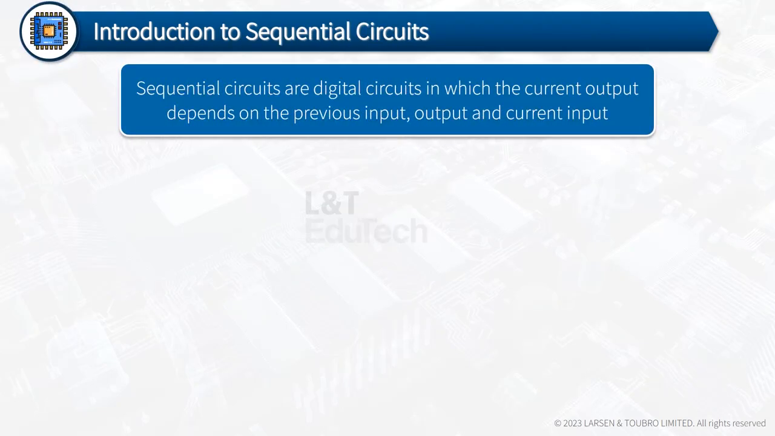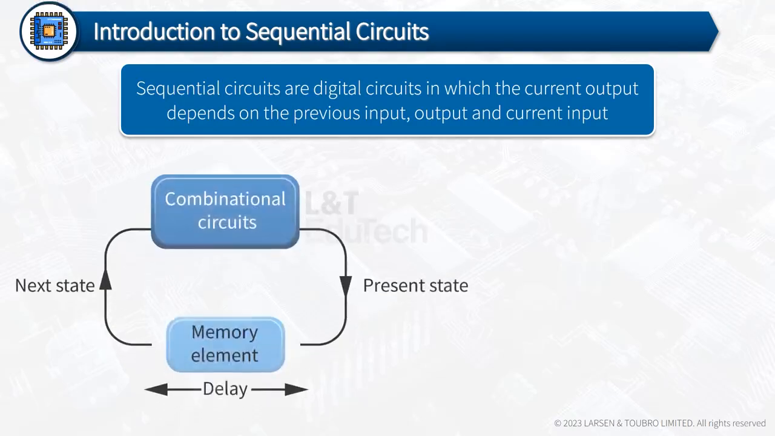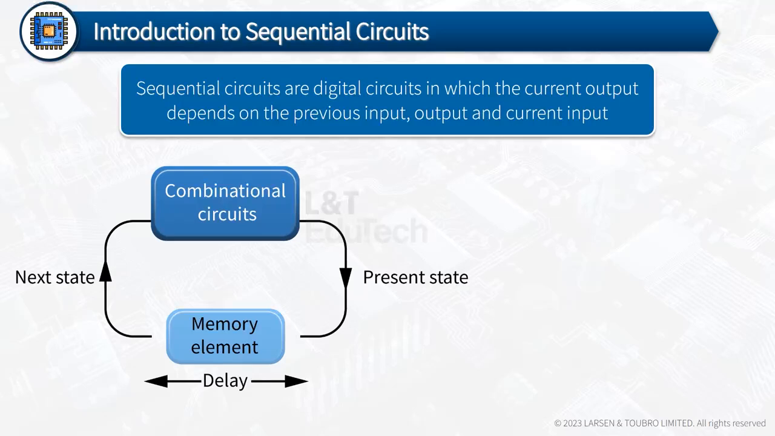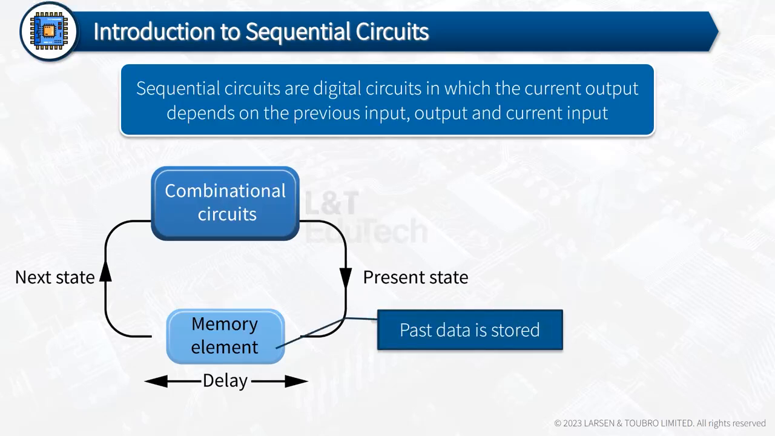Sequential circuits are digital circuits, in which the current output depends on the previous input, output and current input. They require storage elements to retain past information. Therefore, sequential circuits consist of two components: combinational circuits and memory elements. Past data is stored in a memory element, and is applied to the input of a combinational circuit with present input to generate present output.